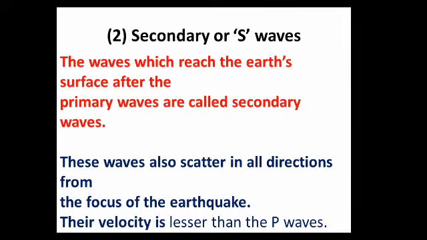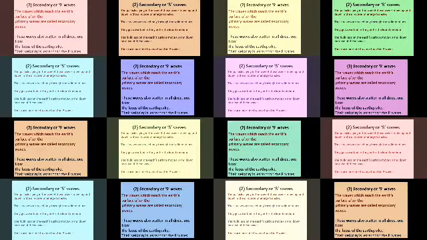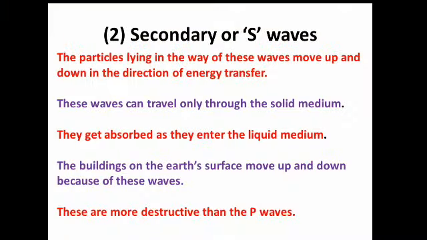And here you will easily come to know the distinction between primary waves and secondary waves. Primary waves reach the surface of the earth first, and secondary after the primary. The speed of the primary waves is greater than the secondary, and the secondary waves' speed is lesser than the P waves. In this way you can distinguish. Secondary waves or S waves, other facts.